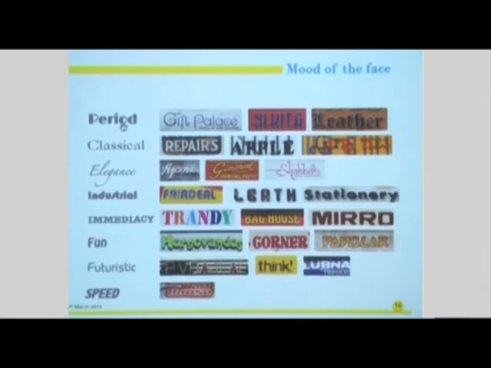Period faces are those faces which give you the historical characteristics of a particular era, like movements such as Art Nouveau and Art Deco. Here we have Gift Palace, where a ringlet font from the Victorian age has been used, and it has a characteristic thick and thin play with the use of embellishments within the letter form. That was a very Victorian trait.